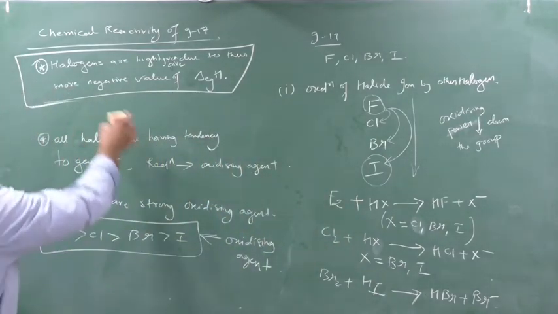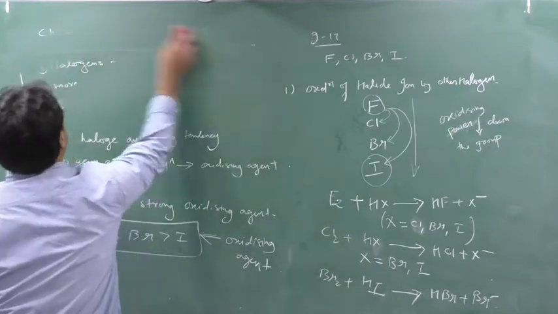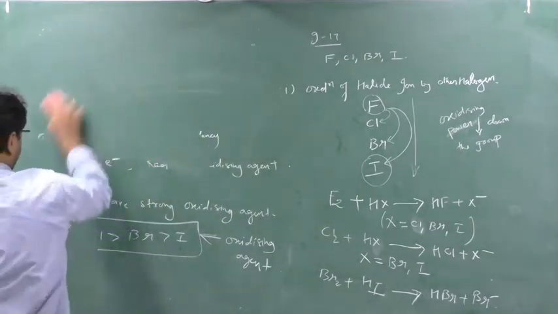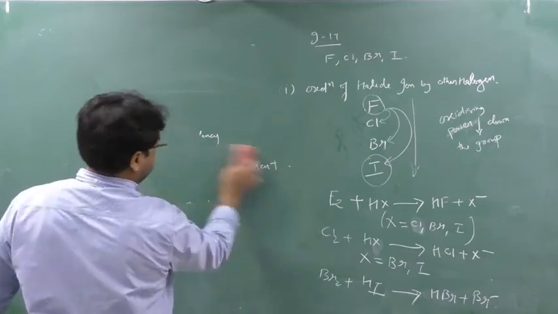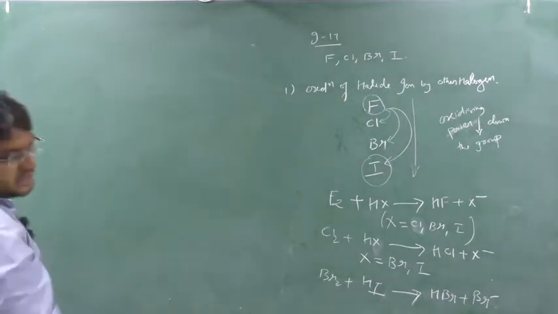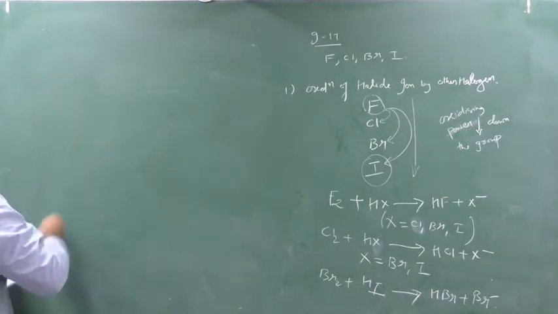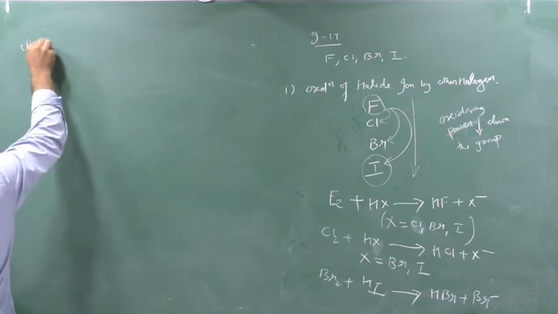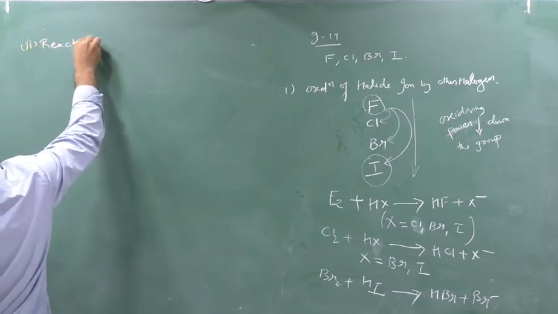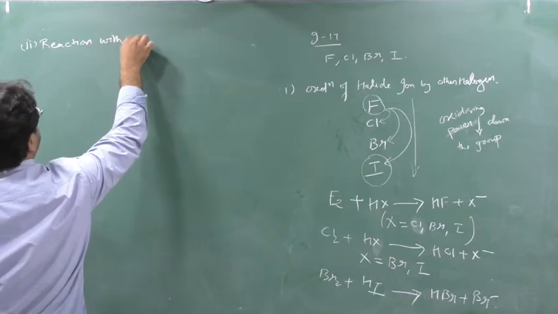Clear? Okay. So next property will be reaction. Here, one more point you write down. There is one exceptional case, and it will come as an anomalous behavior of fluorine. So the second point is reaction with water. Reaction with water. You have to remember here.